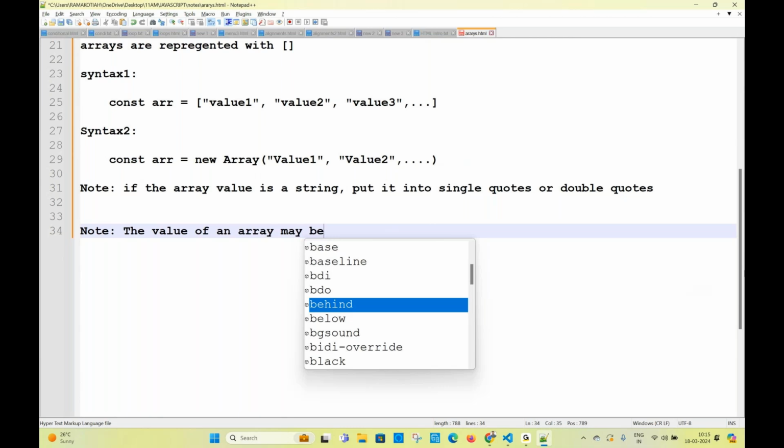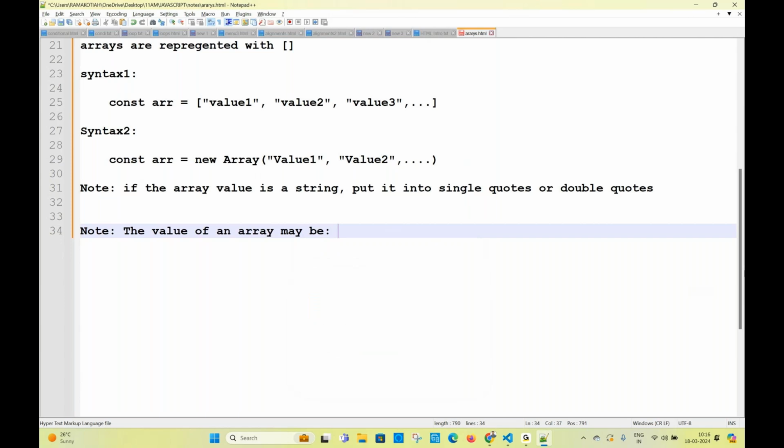Can I keep an array value? The value of an array may be a string, or a number, or a boolean, or an array. The array value may be an object. Array value may be null. Array value may be undefined.